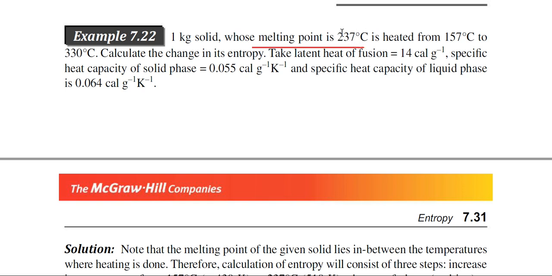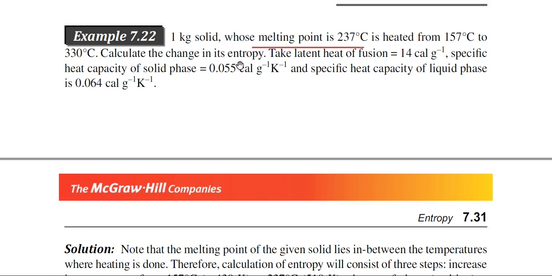At this temperature, solid is converted to liquid, because this is the melting point, and you are heating the solid starting from 157 degree centigrade, which is below the melting point, and going up to 330 degree centigrade. So, you see this melting temperature is in between the initial temperature and the final temperature.